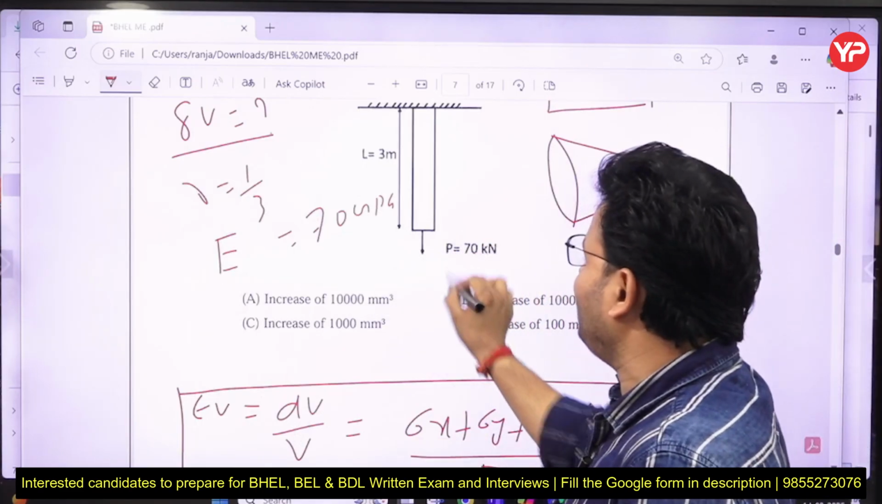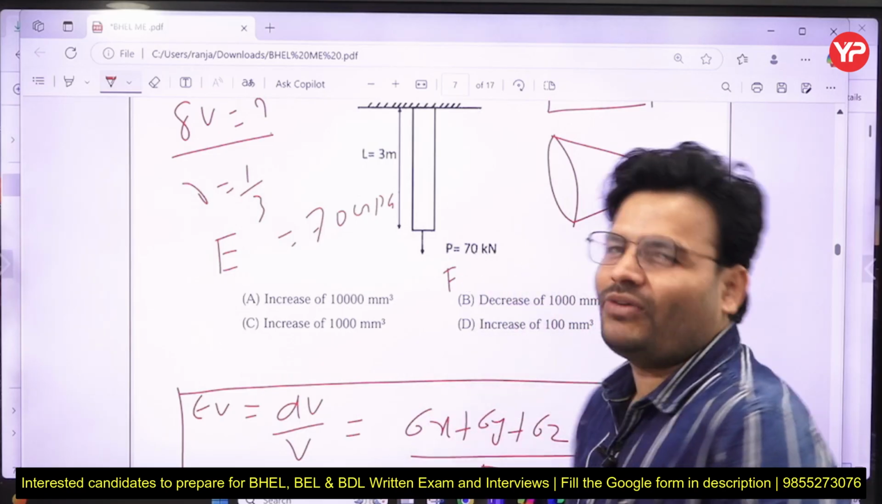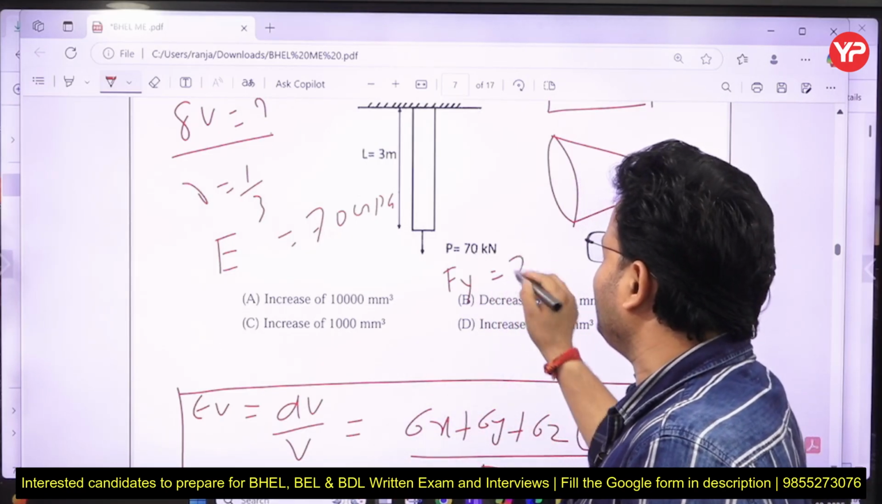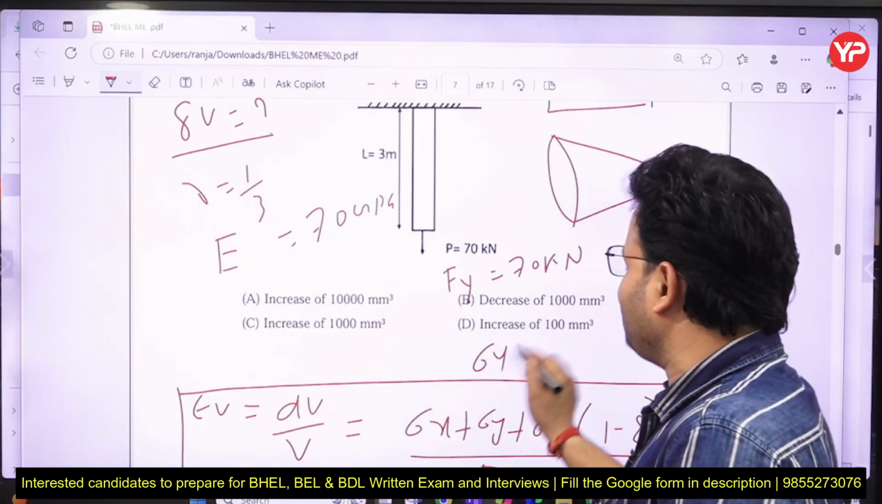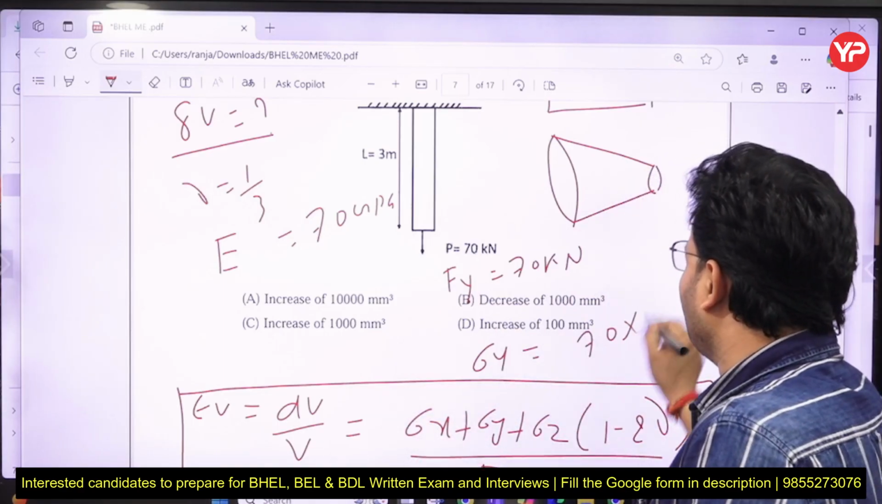So let's assume this is Fx, only one load is acting now. Let's assume this is Fx, Fy, whatever you want to say. Suppose this is Fy, so simply we can say this is given 70 kilonewton. If I have to get the stress, what will be sigma y, my dear friends? Simply force upon area, so 70 into 10 to the power 3.